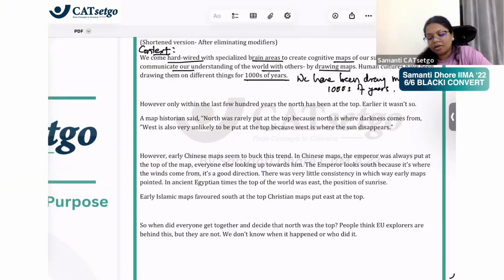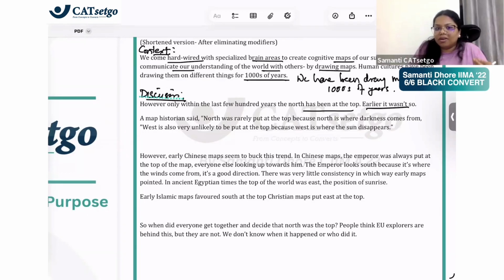So what? Okay. However, only within the last few hundred years, the North has been at the top. Now, this is where the author is challenging or debunking what we always knew. We always thought that North used to be at the top because that is how we have learned. But now the author says, it wasn't always so. Earlier it wasn't so. It has just happened in the last few hundred years, when North started being at the top. So now here the author is starting a discussion. The first paragraph was just a context that maps are drawn. But what about it? About it is that, bro, you felt North was at the top. It wasn't so. It started being just now. So this is how the author came to the point and started the discussion.